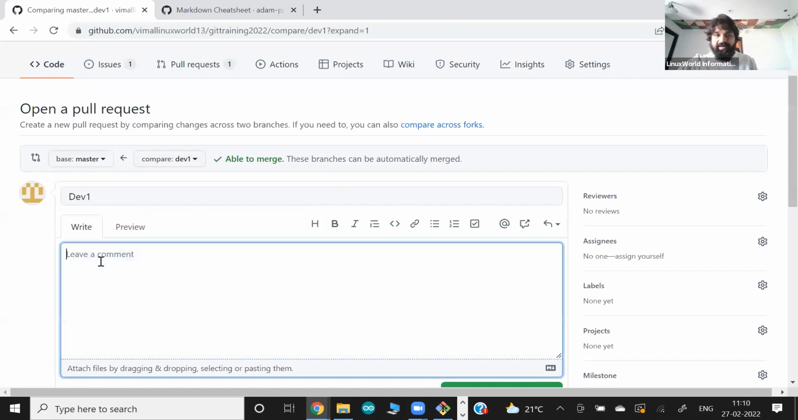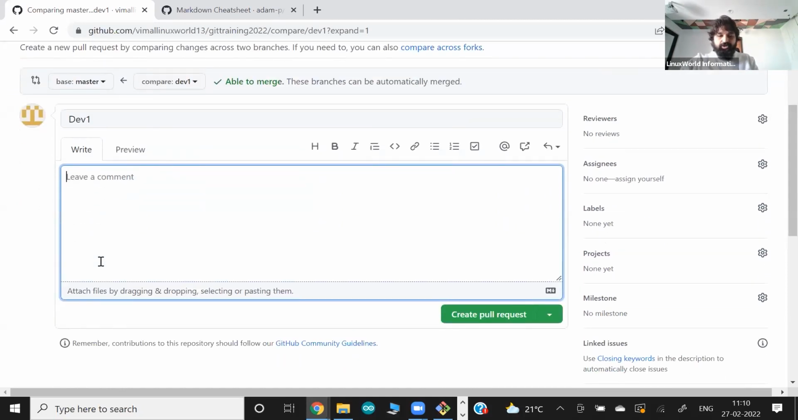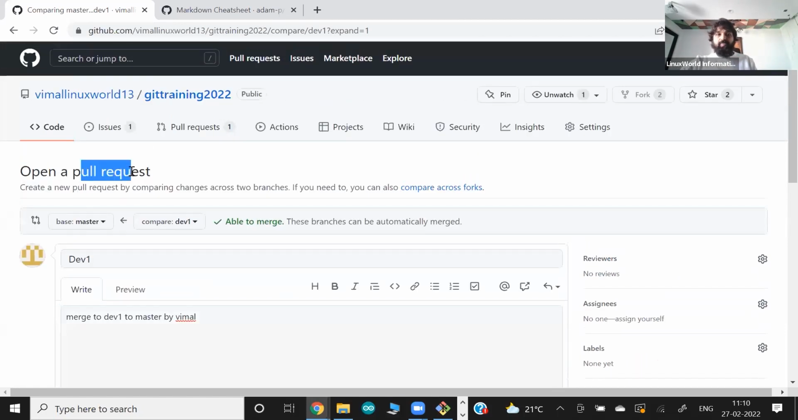If you want to write some comments, you can comment here: merge dev1 to master by Vimal. Just a comment you can write. And if you want to merge, there's one concept in GitHub called pull request. What a pull request will do is compare both branches, the difference in the versions they have. That's what the pull request does for you before they merge.